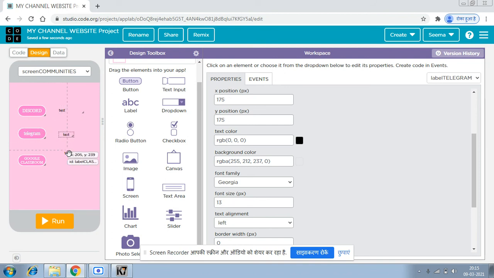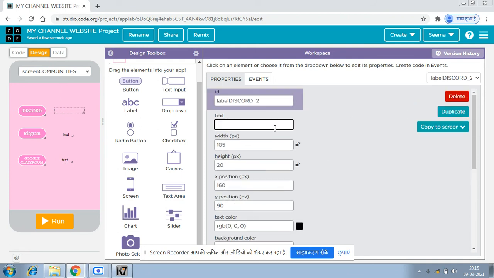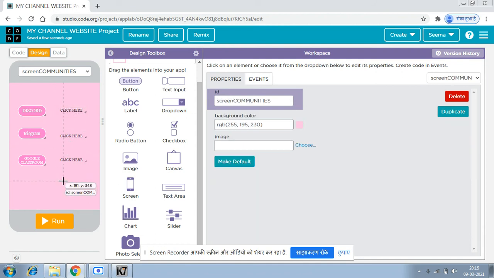First let's put it nicely, and after that the click here. First will be click here, and then the next also click here, click here, and in the next two click here, click here. Now you just need to put it at the right position. Yeah, now I think it's nice.